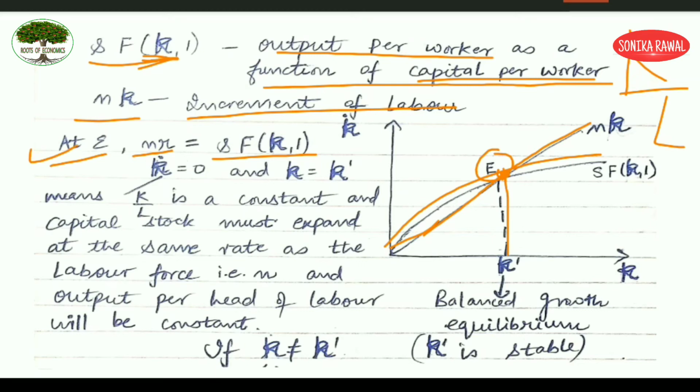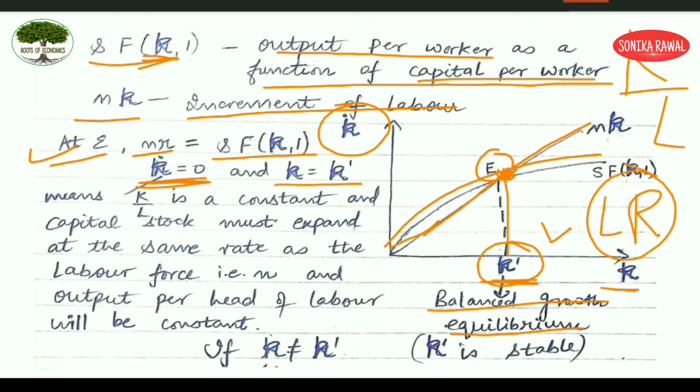So at this particular point, on the y-axis, you are measuring the growth rate of capital per labor. So this becomes equal to 0. So k dot becomes equal to 0 where? Where the two curves are intersecting and giving you k dash. So this k is equal to k dash, which is your balanced growth equilibrium. This will be achieved in the long run only. Clear? So this k dash is a stable one.